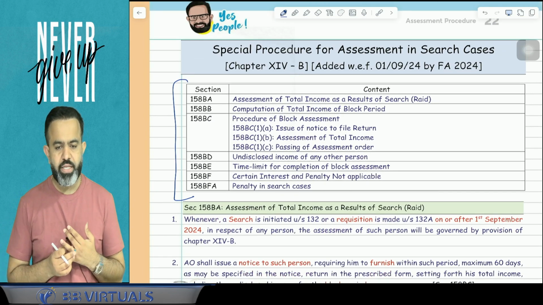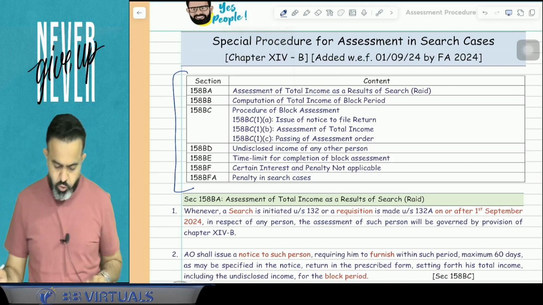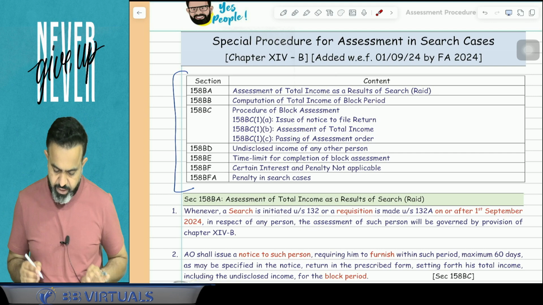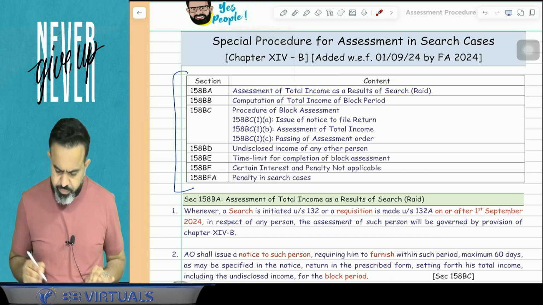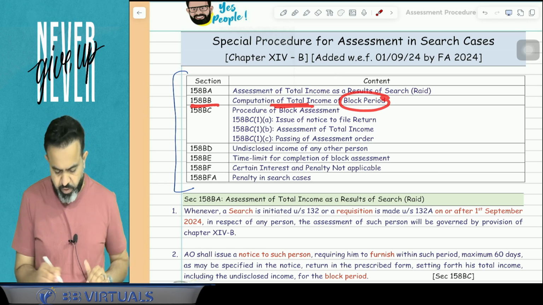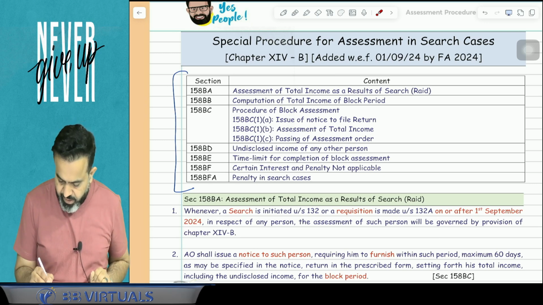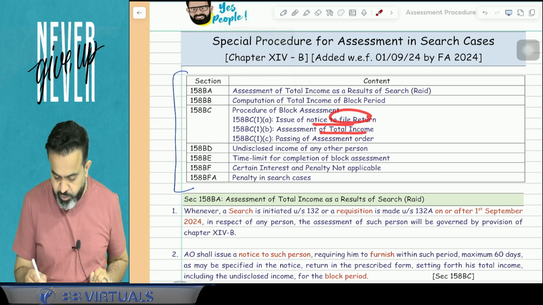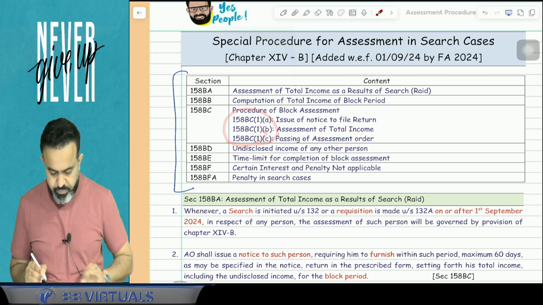Section 158BA. Yes, people. So 158BA, that first section is about the assessment of total income as a result of the search or raid. 158BB is the computation of total income of the block period. 158BC is the procedure of block assessment. How they will do the block assessment means here the issue of notice to file the return, assessment of total income and passing of the assessment order. That will be under section 158BC.